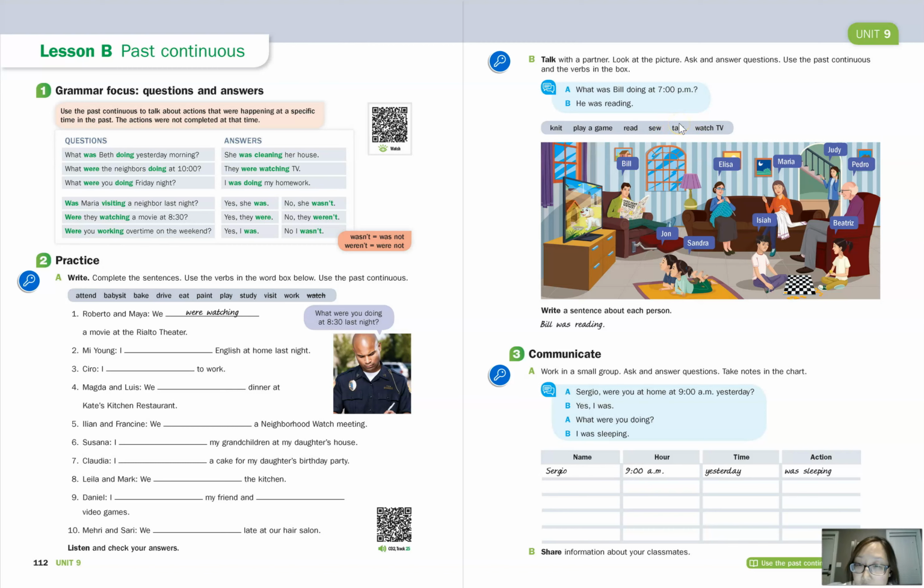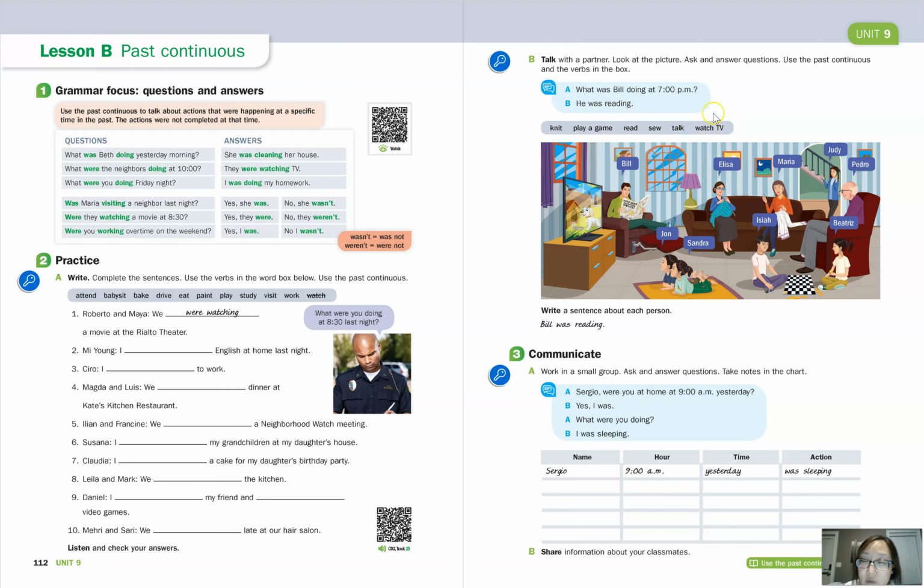So let's see, who's talking? Judy is talking. Okay, and we can add on the phone. So we can say, what was Judy doing at 7 p.m.? She was talking, or she was talking on the phone. That's probably better. So she was talking on the phone.